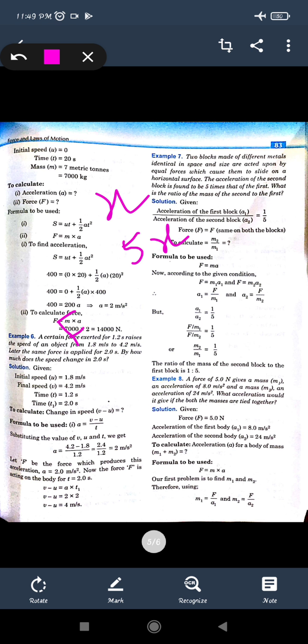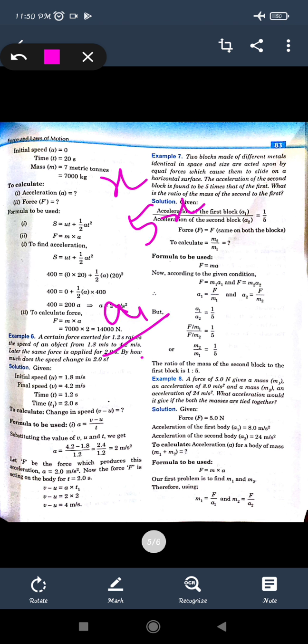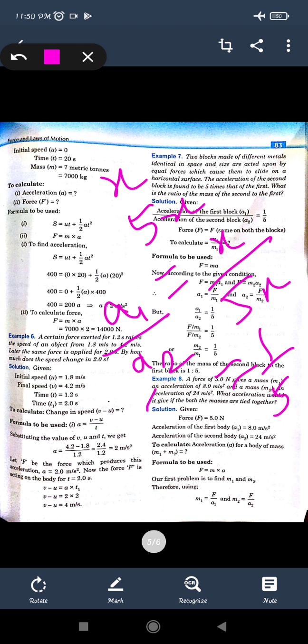We know that force is given as ma. For the first object F1 will be m1 a1, F2 will be given as m2 a2. So on just taking the ratio of these forces, we can get m1 upon m2 and a1 upon a2. But we have the ratio of the accelerations, because the acceleration of the first object was x and the second object is 5x. So the ratio of the accelerations is x upon 5x, which will be 1 by 5.